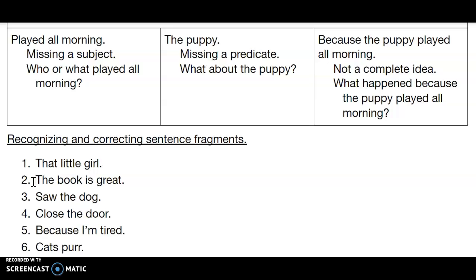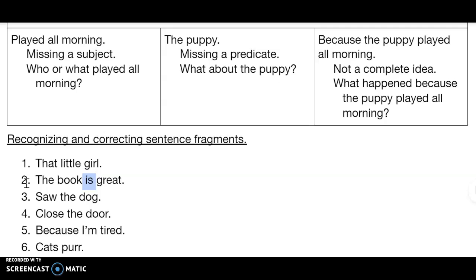Number two, the book is great. All right, so I see my subject here, book. I see a verb here, is. A verb is always a predicate, so you never have to wonder. Like with nouns and pronouns, there might be multiple nouns in a sentence, and they're not all going to be the subject. If there's multiple verbs, they are all going to be the predicate. There might be more than one subject predicate set in a sentence, and we'll get into that later, but you can rest assured that the verb is always a predicate. Right now, let's just keep it simple.